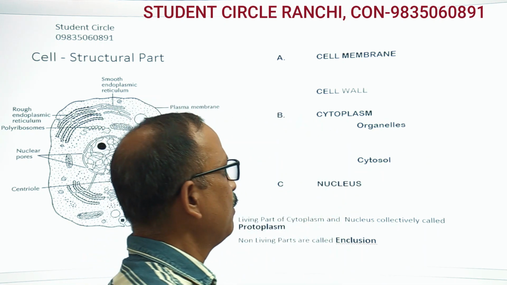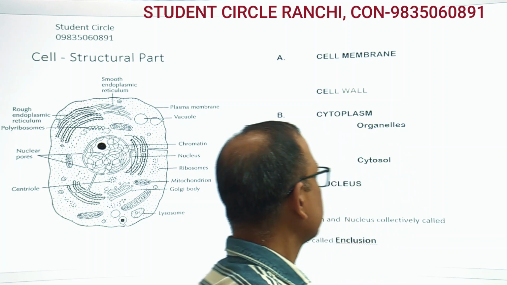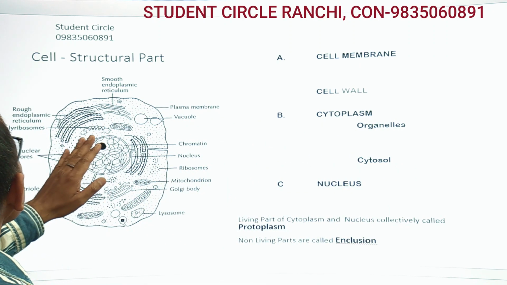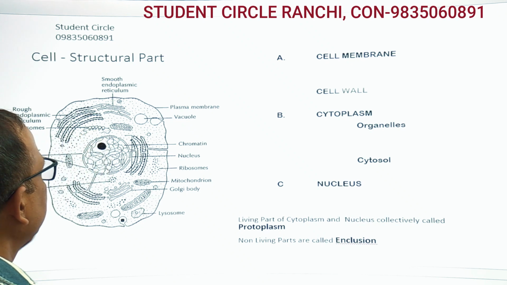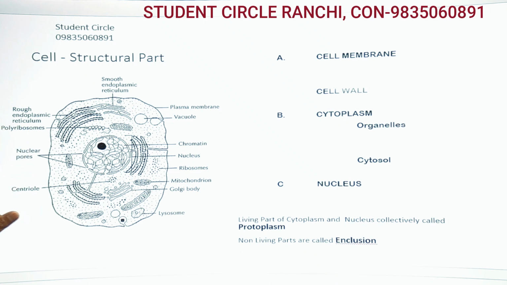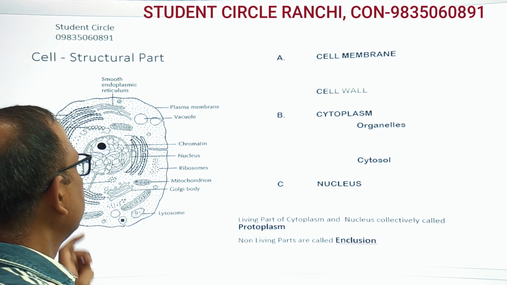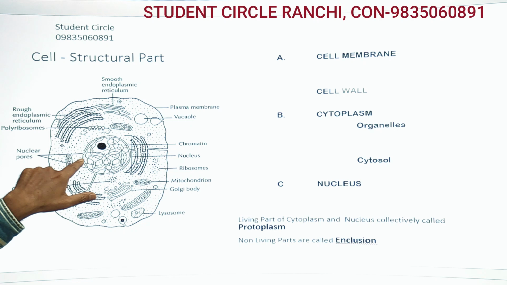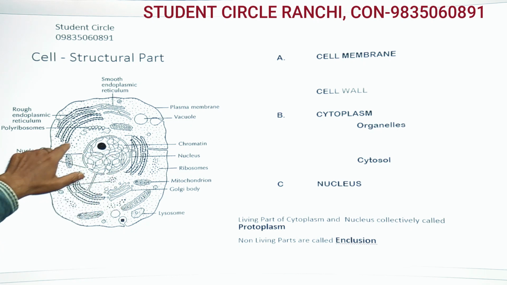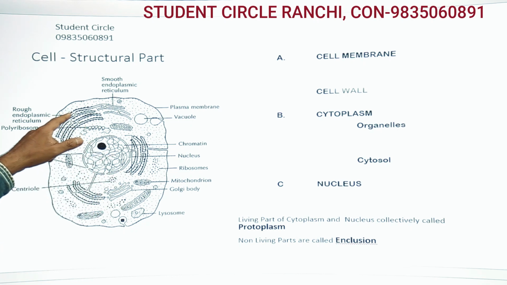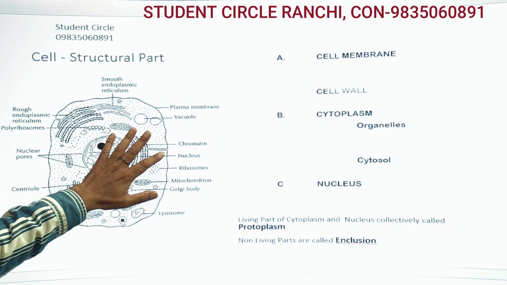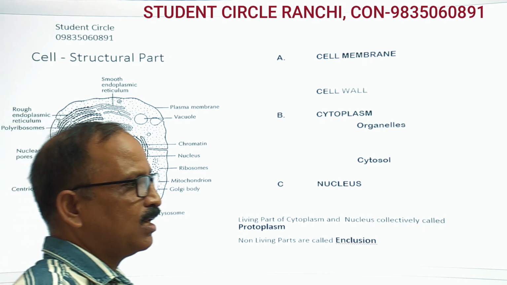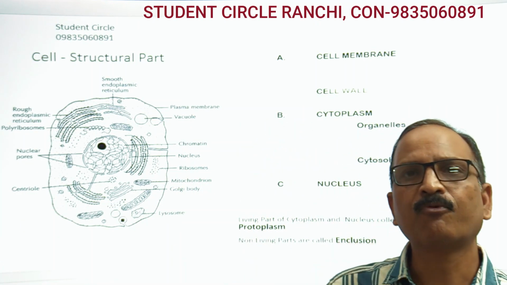The next one is ribosomes or polyribosomes. Ribosomes are small spherical organelles inside the cytoplasm. They may be attached to the ER as we discussed earlier, and they may flow freely inside the cytoplasm. Ribosomes are responsible for protein synthesis.